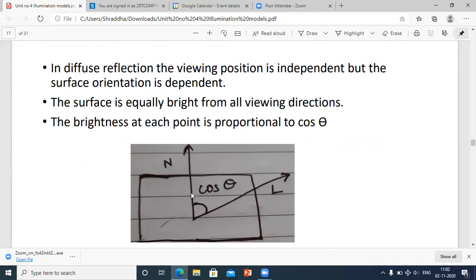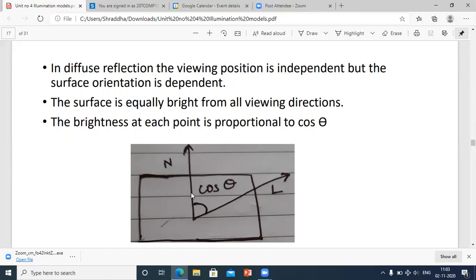What we had seen in ambient light was that it was independent of the surface and also the viewer location. Means let the surface be anything, and let the viewer be present at any location, the incoming ambient light was independent. But the diffuse light is independent of the viewing position.